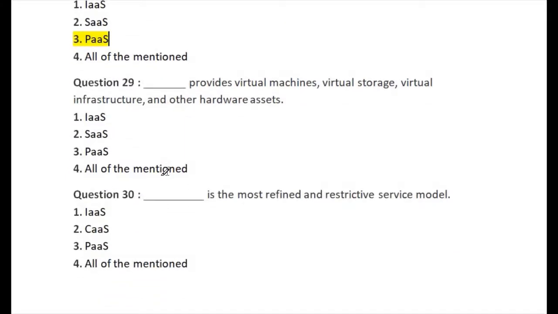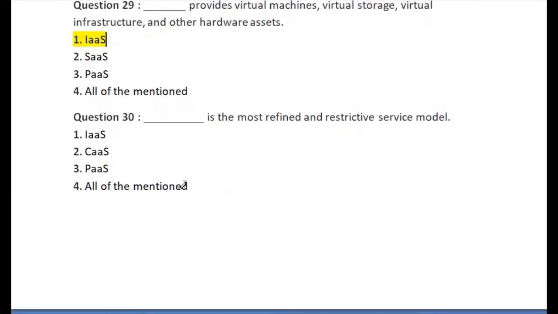Let's go for question number 29. Blank space provides virtual machine, virtual storage, virtual infrastructure and other hardware assets. Available options are: first one is infrastructure as a service, second is software as a service, third one is platform as a service, and fourth one is none of the mentioned. So the right answer of question number 29 is infrastructure as a service. This is the right answer of question number 29.